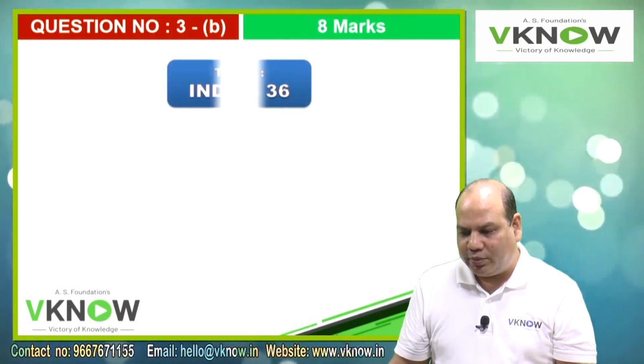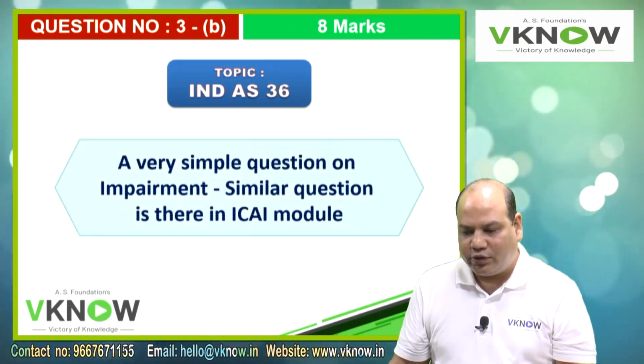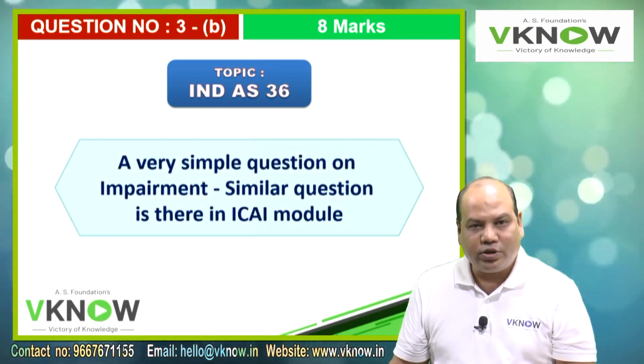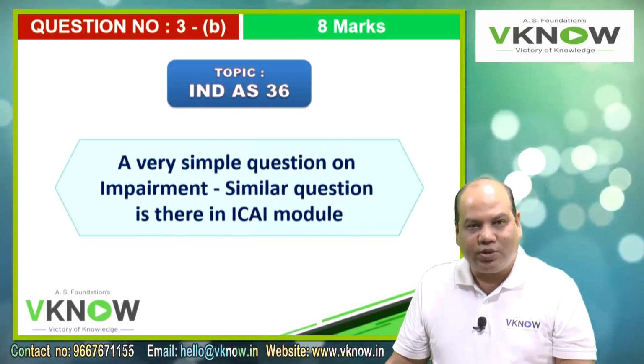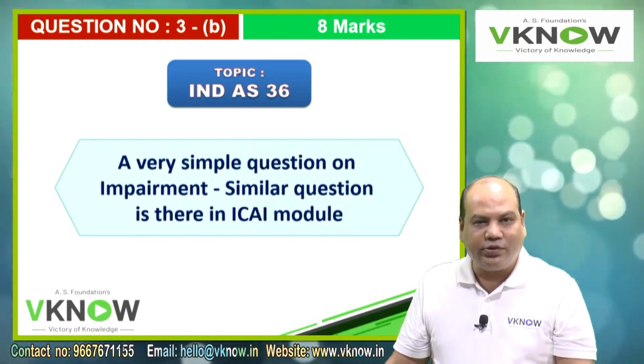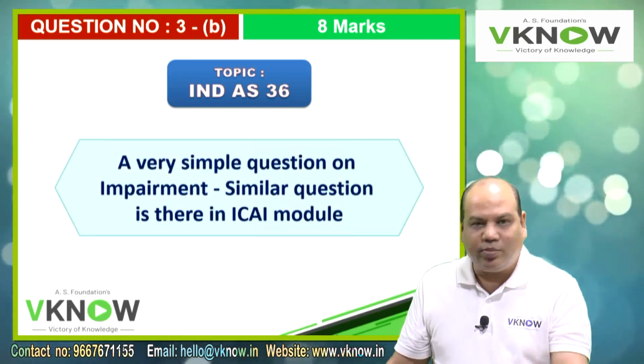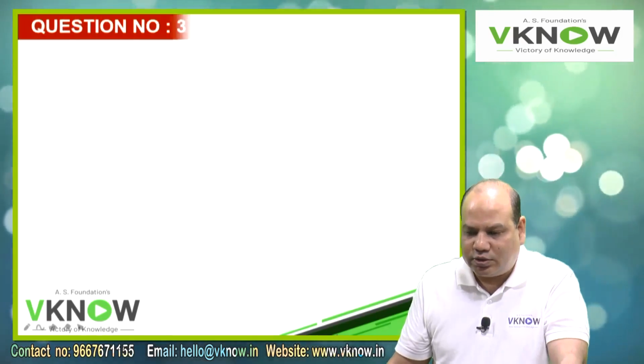3B was an 8 mark question on Ind AS 36. One of the easiest questions, on impairment. The same problem is there in the ICAI module and many similar problems we had covered in the class.